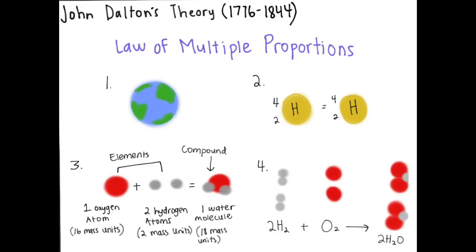John Dalton proposed the law of multiple proportions, in which he stated all matter is made of atoms. All atoms of a given element are identical in mass and properties. Compounds are formed by a combination of two or more different kinds of atoms, and a chemical reaction is a rearrangement of atoms. His law led directly to the proposal of the atomic theory in 1803.